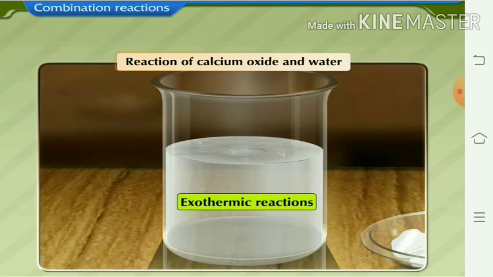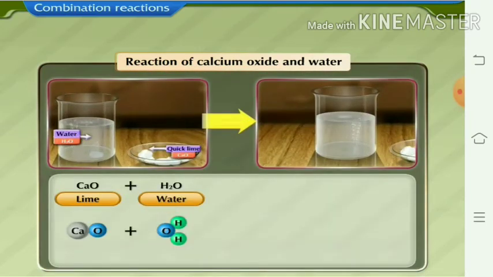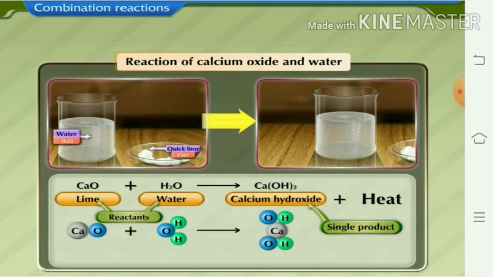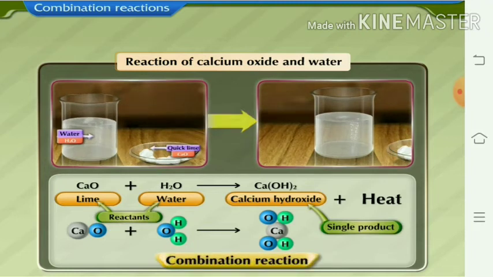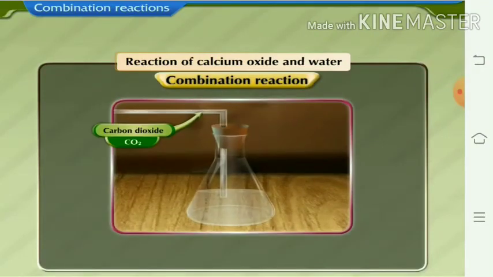Therefore, this is an exothermic reaction. CaO, that is lime, plus water gives slaked lime, calcium hydroxide, and heat is evolved. A single product is formed, so it is an example of combination reaction.